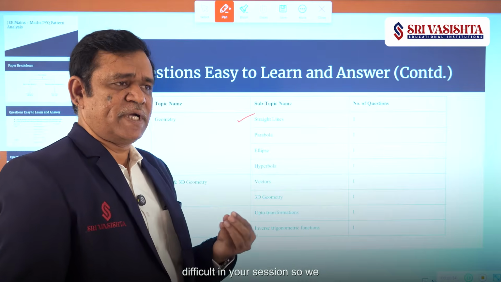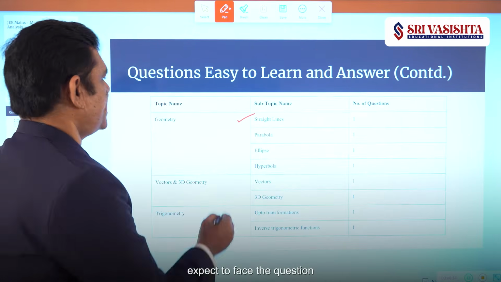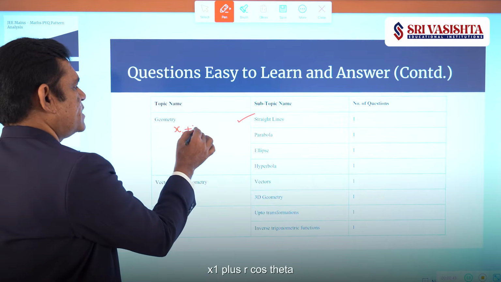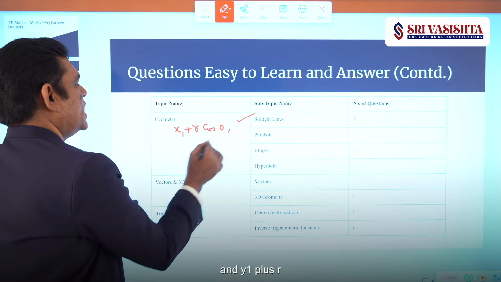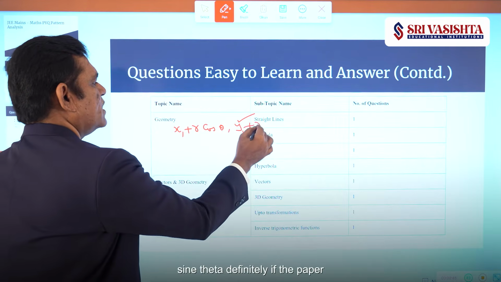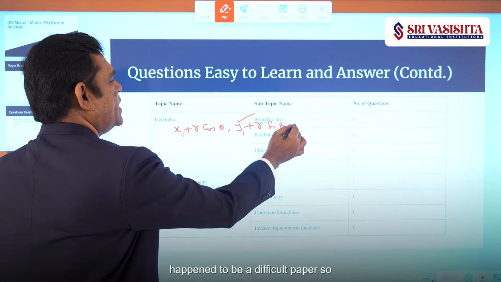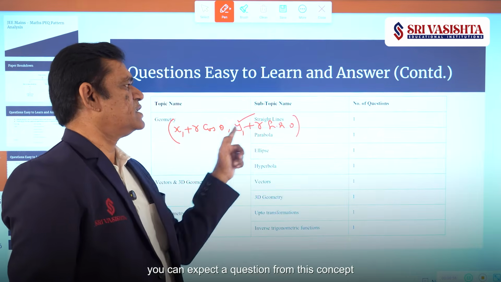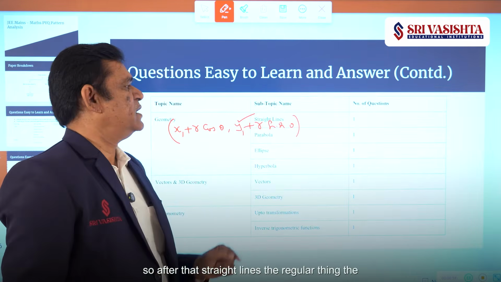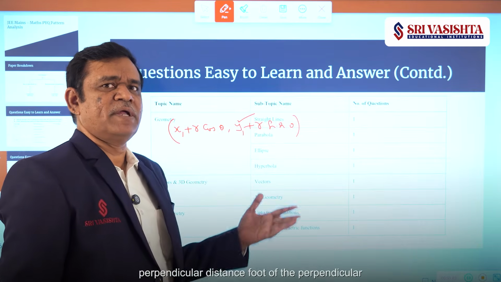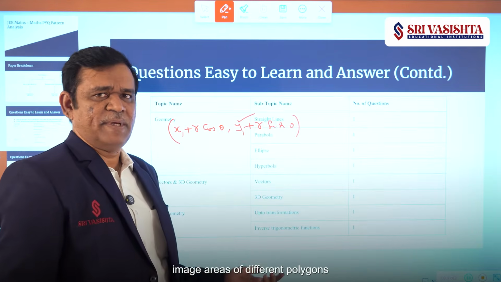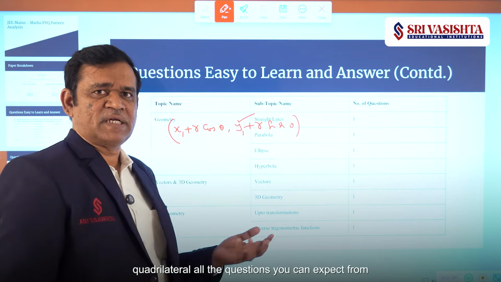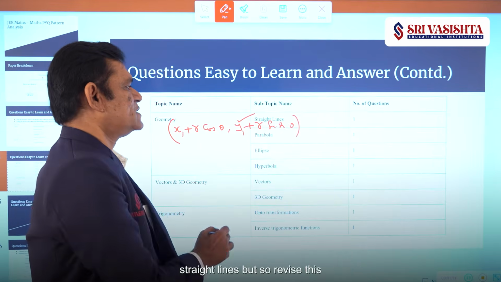And if the paper happens to be difficult in your session, expect to face a question based on the parametric equations: x1 plus r cos theta and y1 plus r sin theta. If the paper happens to be a difficult paper, then you can expect a question from this concept in straight lines, right? After that, the regular things: the perpendicular distance, foot of the perpendicular, image, areas of different polygons, area of triangle and area of quadrilateral. All these questions you can expect from straight lines.